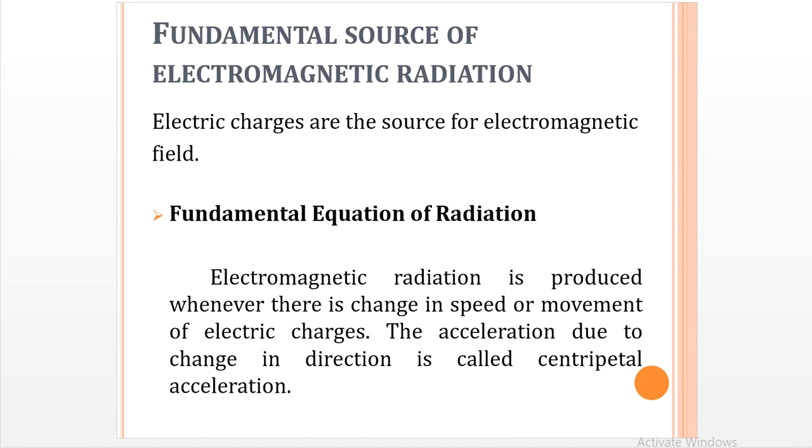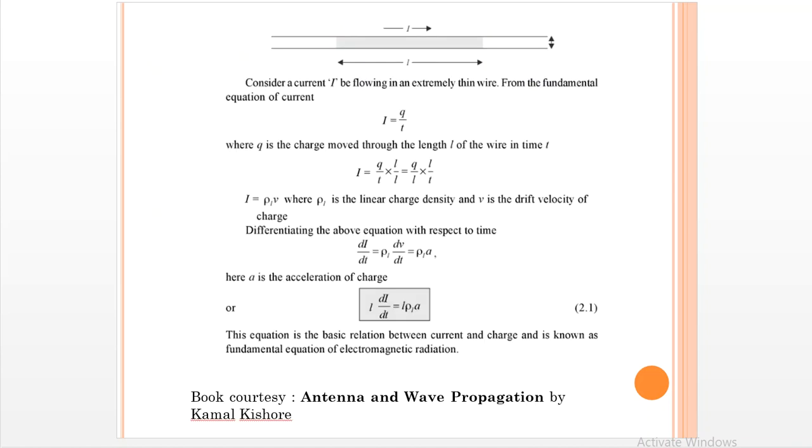So generally, how can we define radiation? When can we produce radiation? Electromagnetic radiation is produced whenever there is a change in the speed or movement of electric charges. Only at that time is the radiation produced. The acceleration due to change in direction is called the centripetal acceleration. So we'll see how we can derive the fundamental equation of radiation.